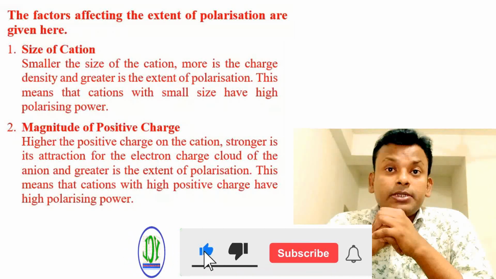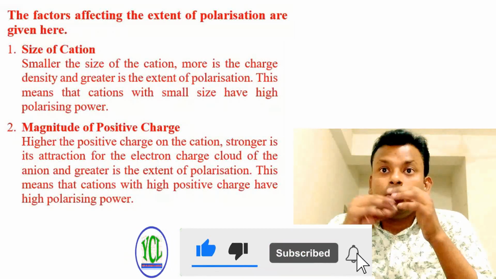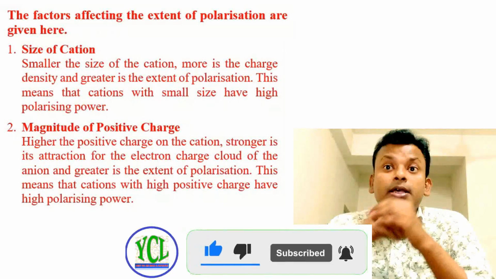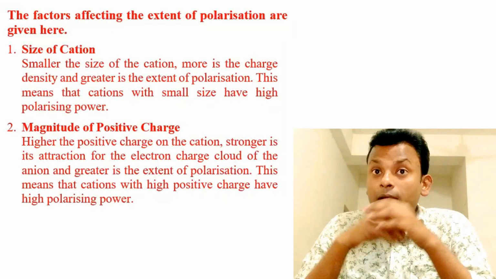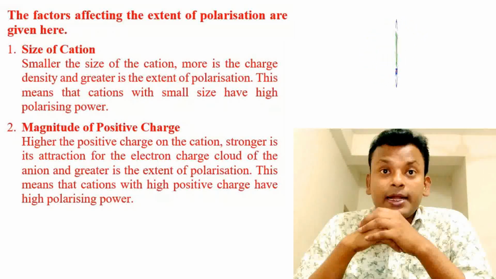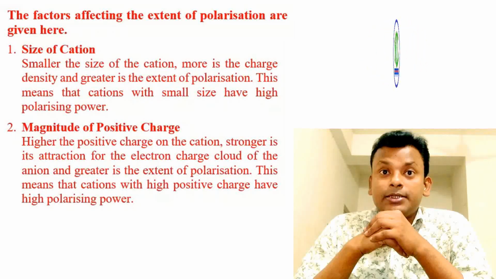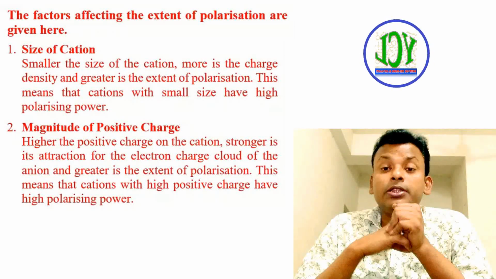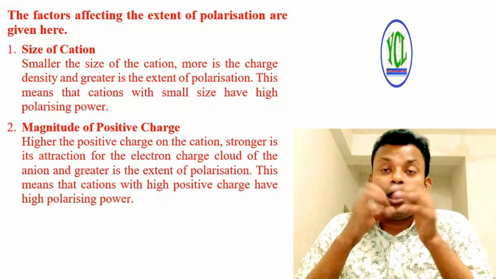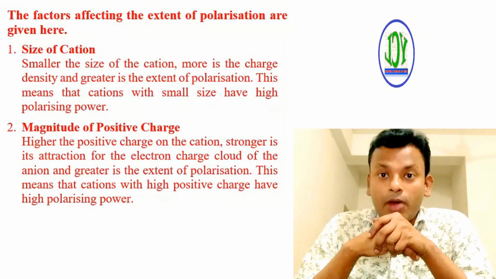The higher the positive charge on the cation, the stronger is its attraction for the electron charge cloud of the anion, and the greater is the extent of polarization. This means that a cation with high positive charge has high polarizing power.